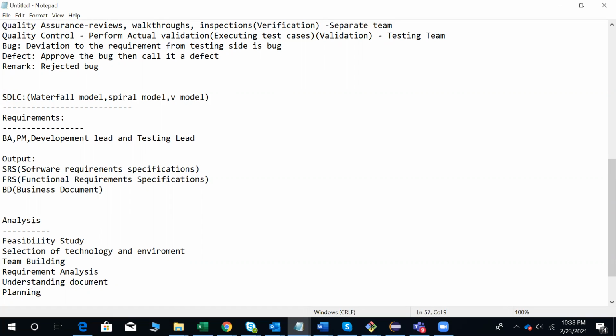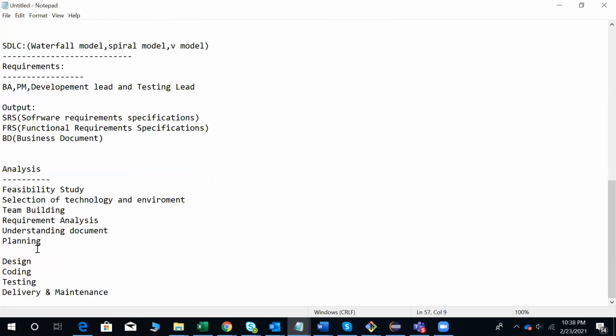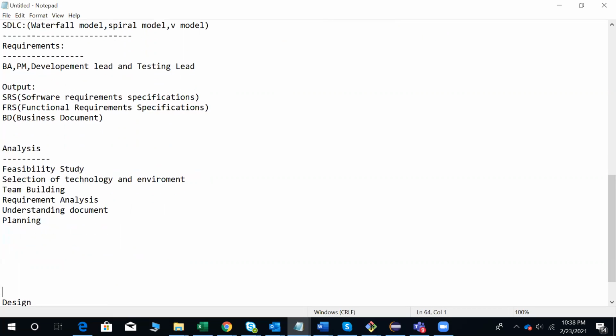These are the 6 subphases in the analysis phase.